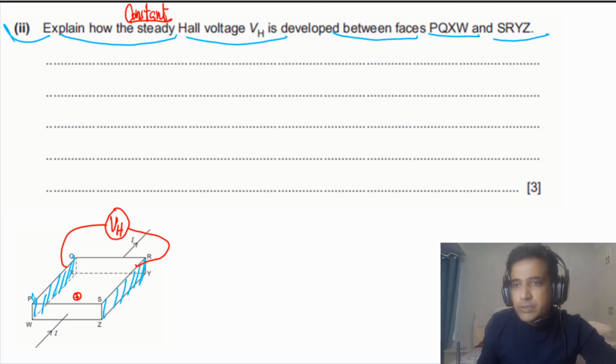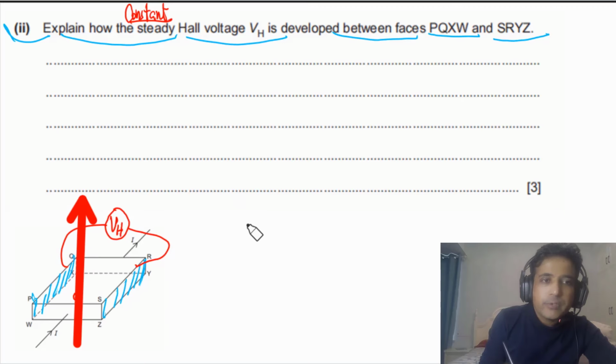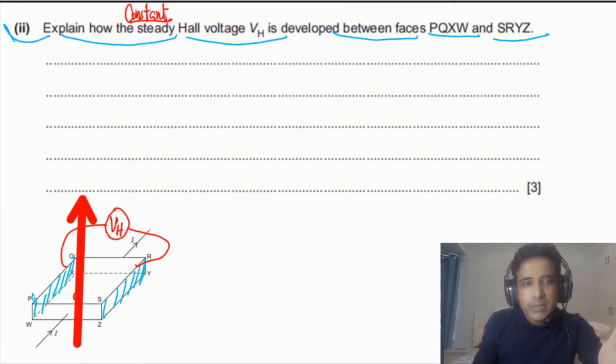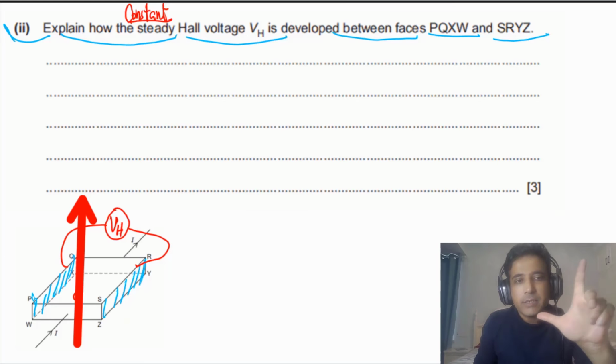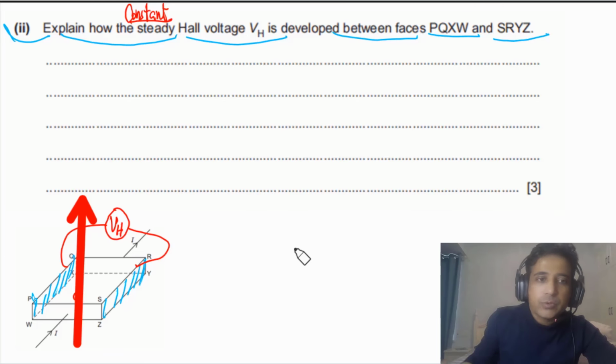Imagine that the magnetic field is vertically upwards like this. If the magnetic field is vertically upwards and current is into the page, the positive charge will experience force to the right. So this side will be more positive and this side will be more negative.